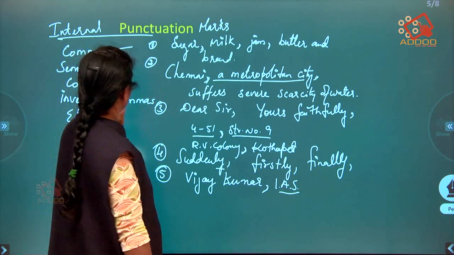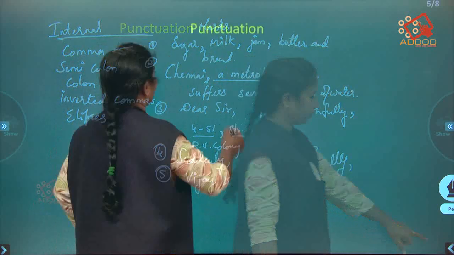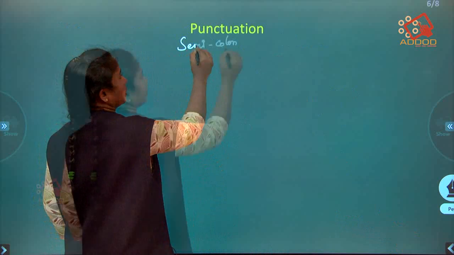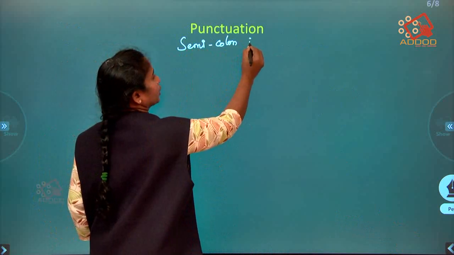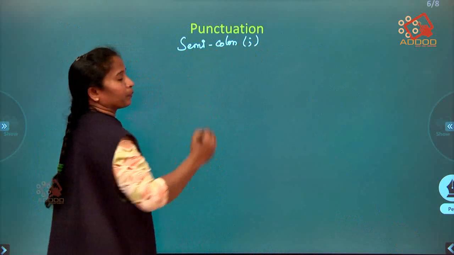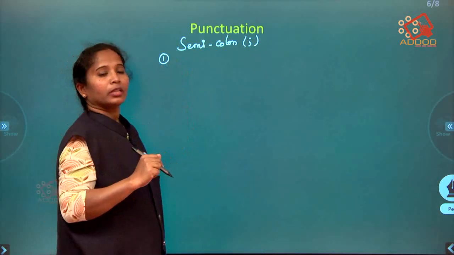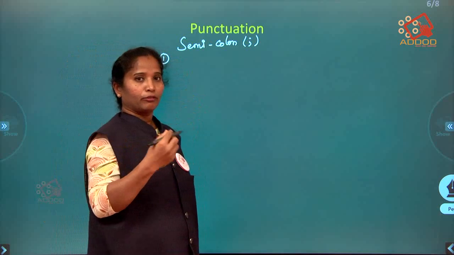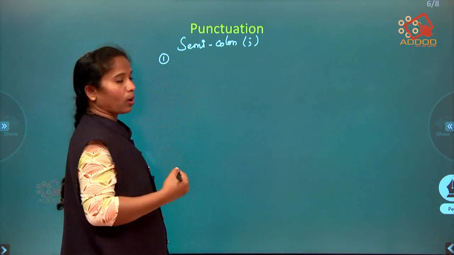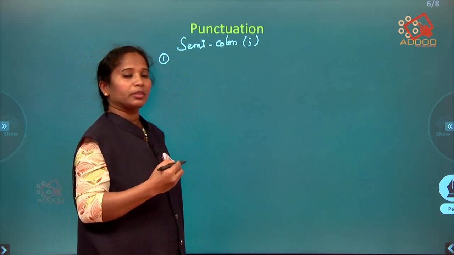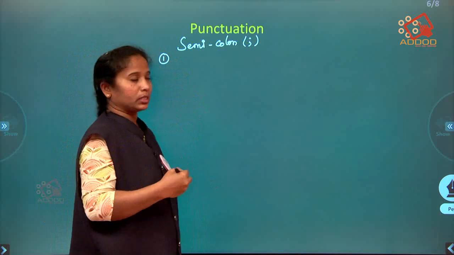Now next, let's understand the semicolon. Where do we use a semicolon? So the punctuation mark is this, semicolon. We use it when there is a big list. For example, from our college, a few students have been selected to attend a game.